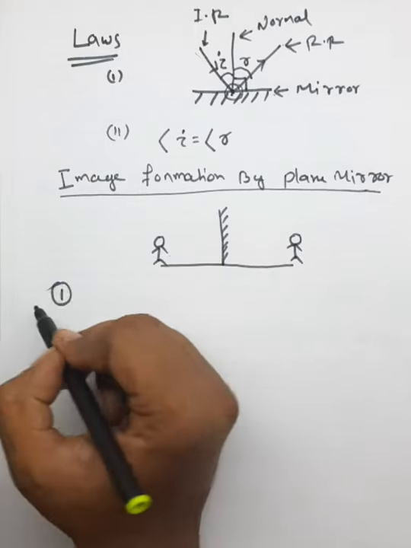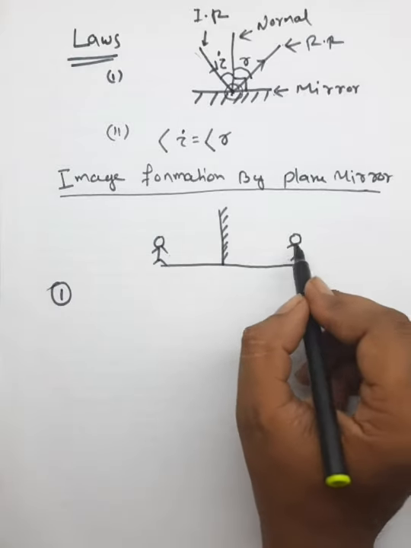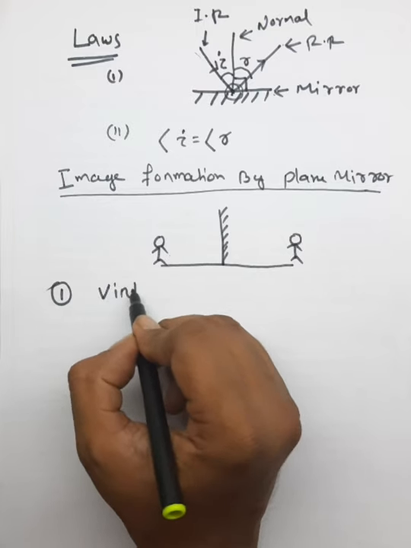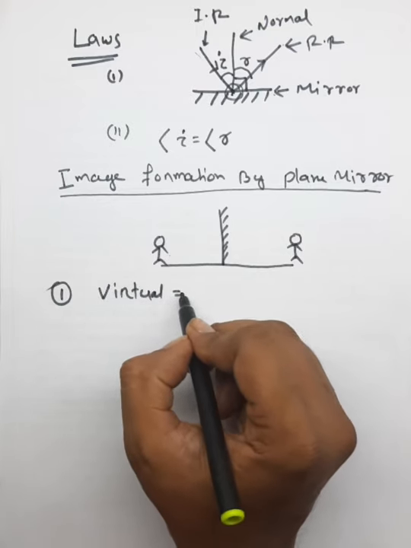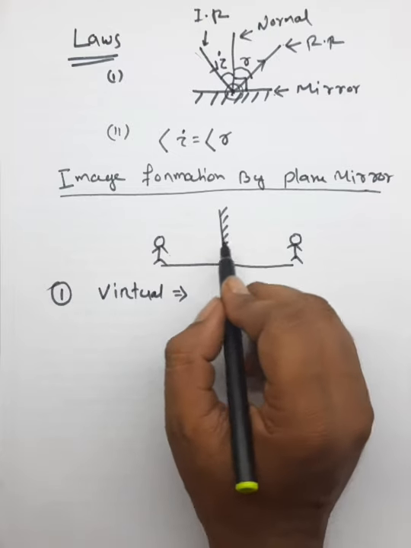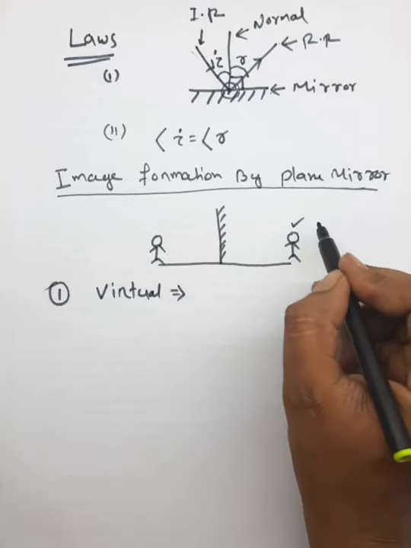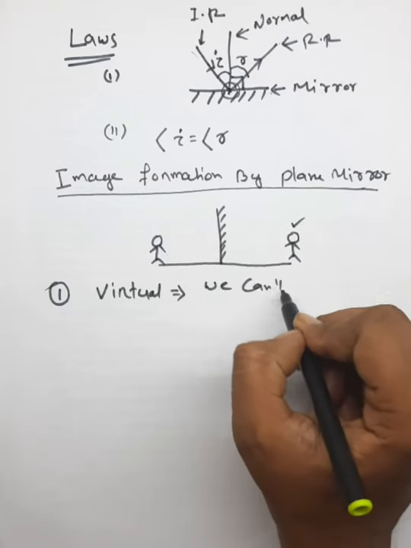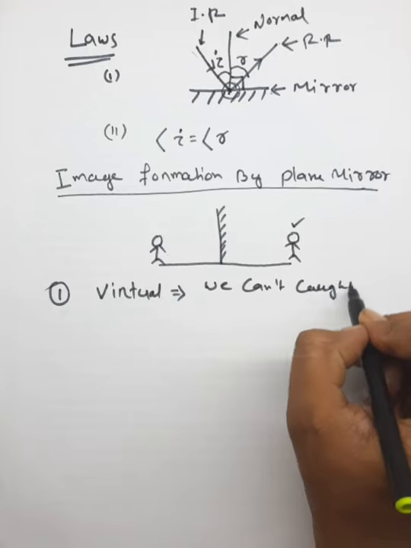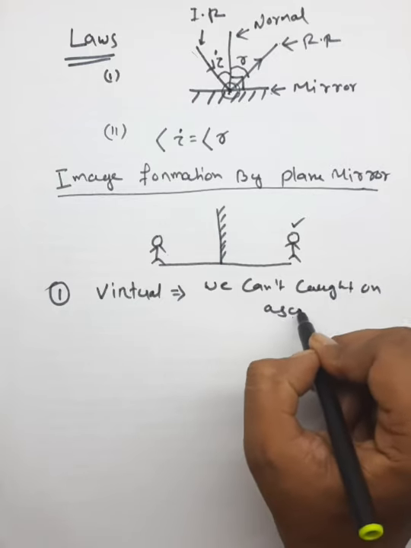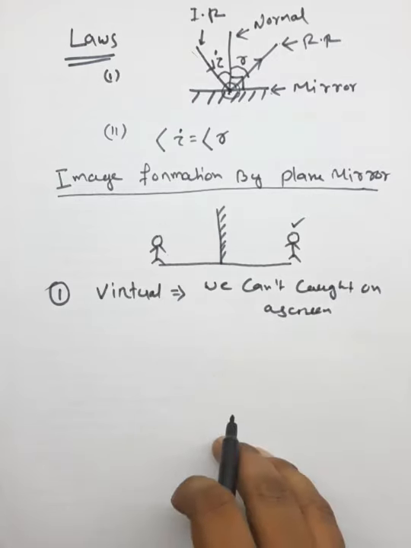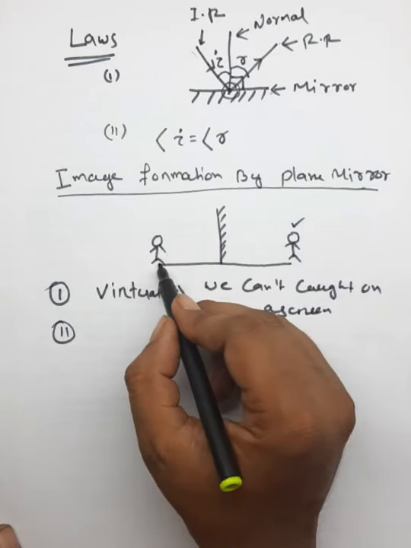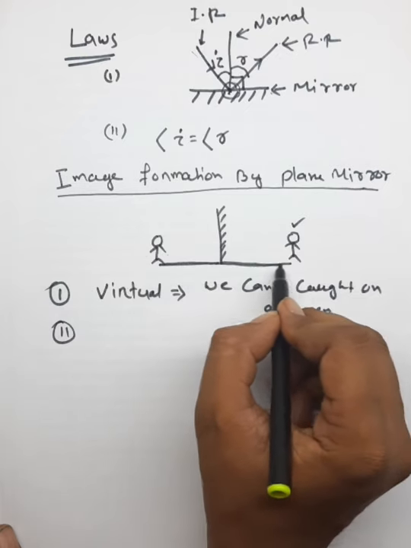So the first point is, this image is virtual. What does it mean? This means we cannot catch this image on a screen. The next point is the object distance is equal to the image distance.